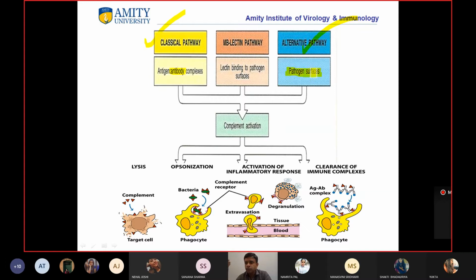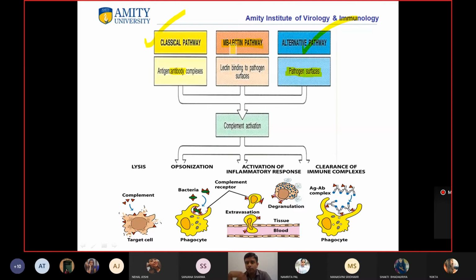Okay, so the system recognizes. As you have already seen, because of the presence of sialic acid, it all happens. So that was the alternative pathway, right? And then we have the third pathway. This was the first to be identified, then the second, and the third one is your MBL pathway. We call it the MBL pathway, or the lectin pathway, or the mannose binding lectin pathway. It's the same thing, right?